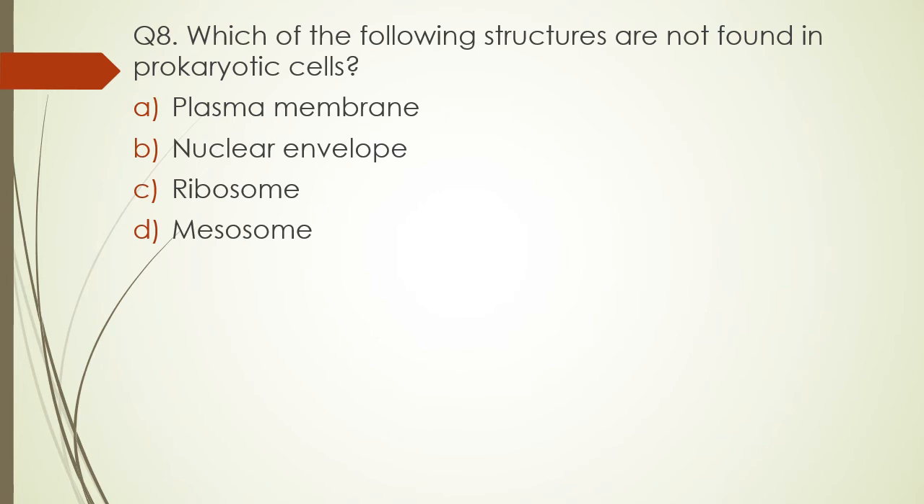Question 8. Which of the following structures are not found in prokaryotic cell? Option A. Plasma membrane. Option B. Nuclear envelope. Option C. Ribosome. Or option D. Mesosome. The correct answer is option B, that is nuclear envelope. In fact, that's the defining feature of prokaryotic cell. Any cell that lacks nuclear envelope and other envelope bound organelles are called prokaryotic cells. So the correct answer is option B, nuclear envelope.